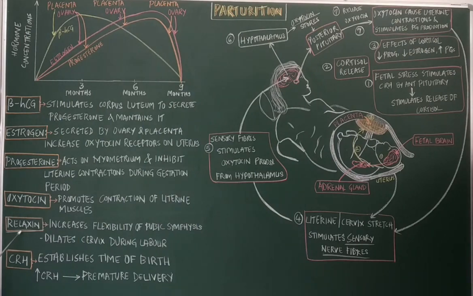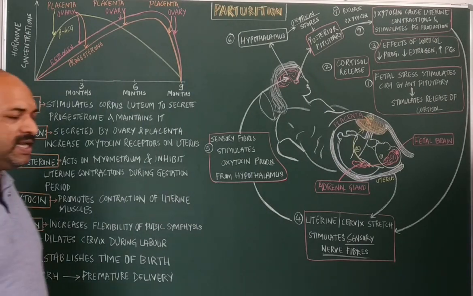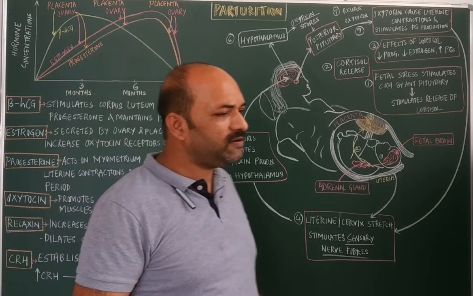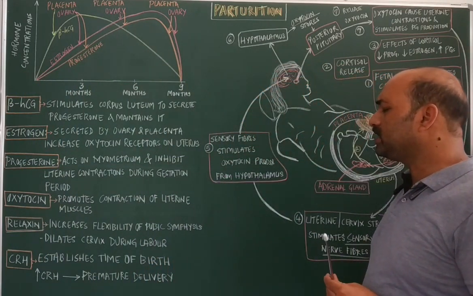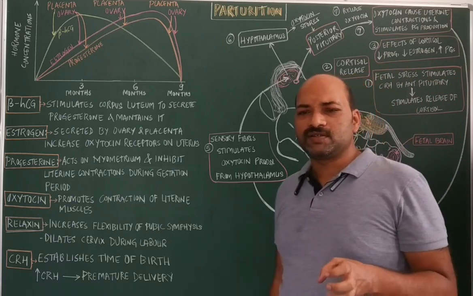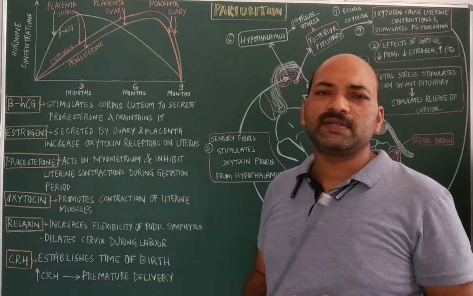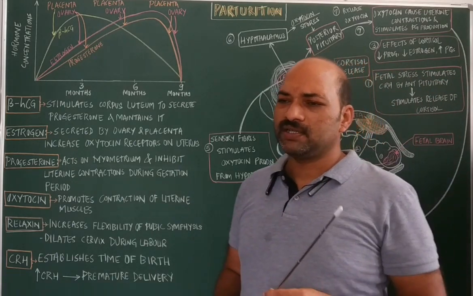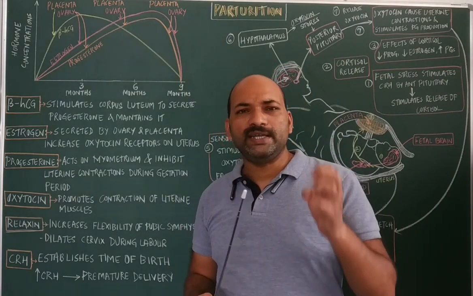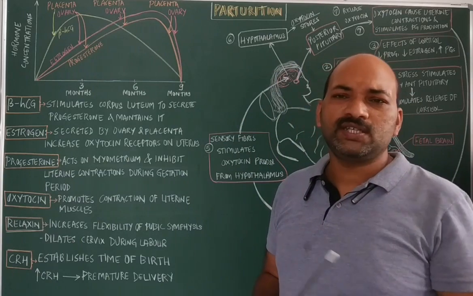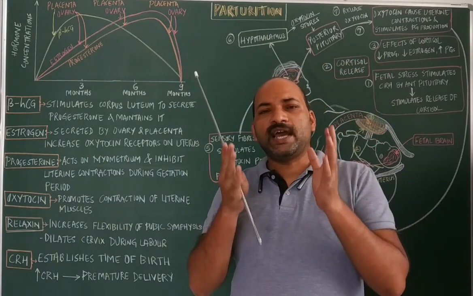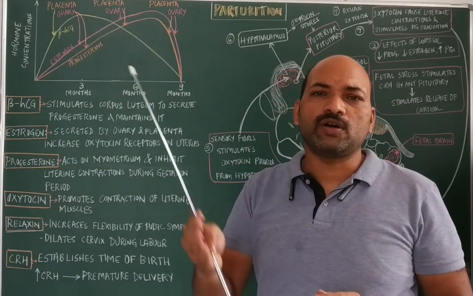Next is relaxin. Relaxin is a hormone secreted by the placenta, and it generally softens the ligaments present between the joints, namely the sacroiliac and sacrococcygeal joints.